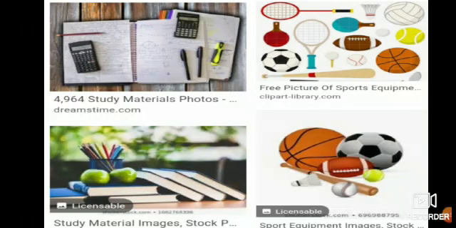Different carom board, then badminton, cricket, football, baseball, and so many things. So we stock up these things, we keep them in our house, we bring more and we keep them in our house.